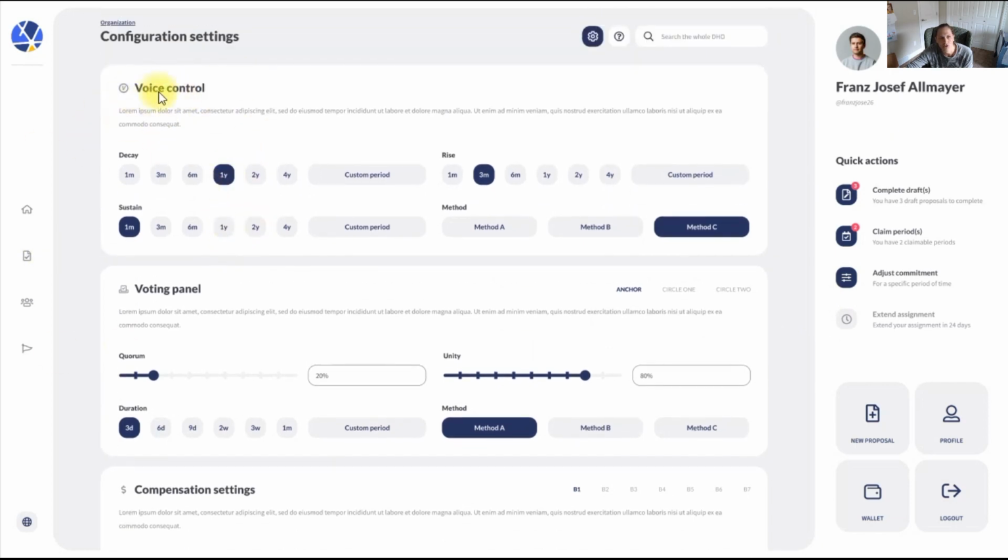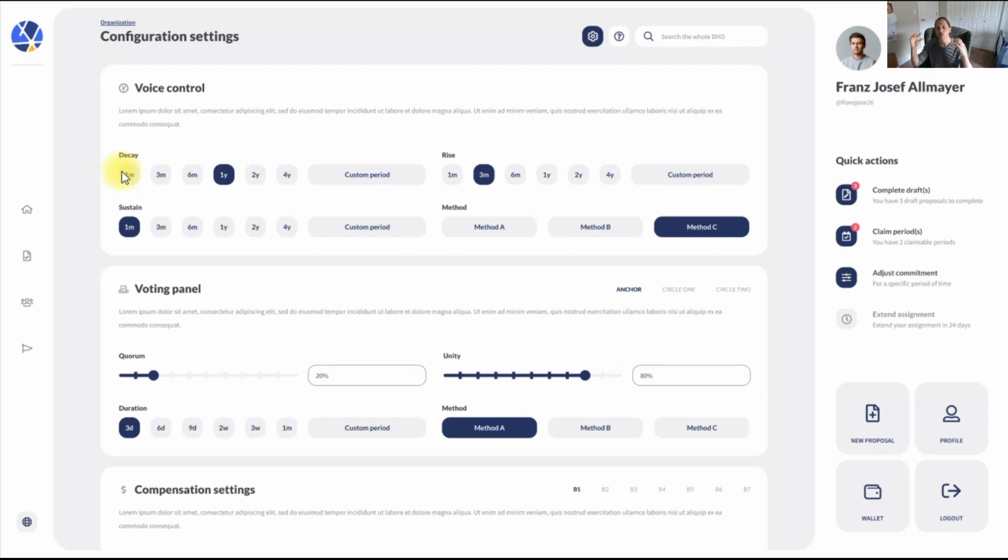So let's look at voice control, for example. So voice is the governance token within your organization. So you get to choose the parameters for how this governance token works. So there's a decay rate. You can have it so that voice decays, meaning when you're holding on to it, it slowly ticks down. Why you might want this?